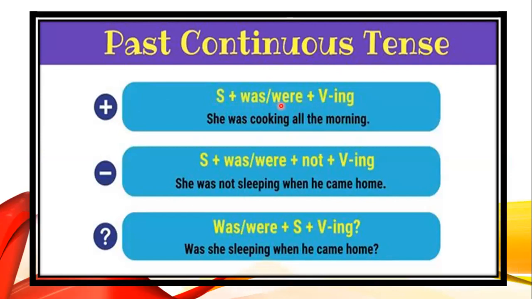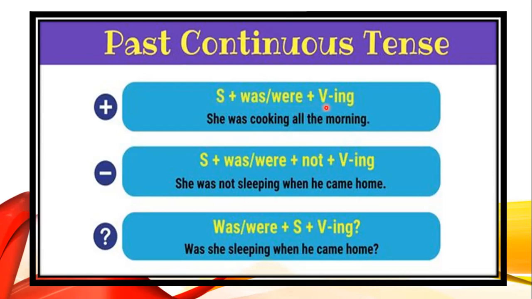Now, was and were. When we use was and when we use were depends on the subject. If the subject is singular, that is he, she, it, I, then it's always going to be was. But if the subject is plural, that is if I have we or they in the subject, or the children or the guests, anything that is plural, then I'm going to put were.